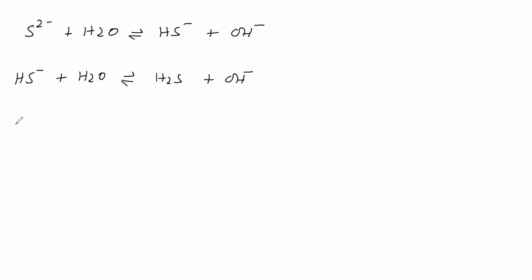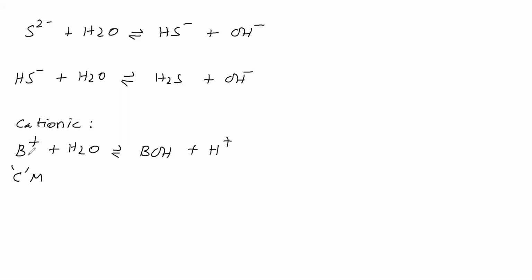So now we will go for cationic hydrolysis. Now we will take cation B plus, undergoing hydrolysis, that means B plus takes OH minus from water and becomes BOH. In the water, the residual part is H plus. Now the initial concentration of B plus is C molar. How much undergoes hydrolysis till equilibrium? Ch molar. How much is present at equilibrium? C minus Ch molar. BOH produced is Ch, H plus produced is Ch.